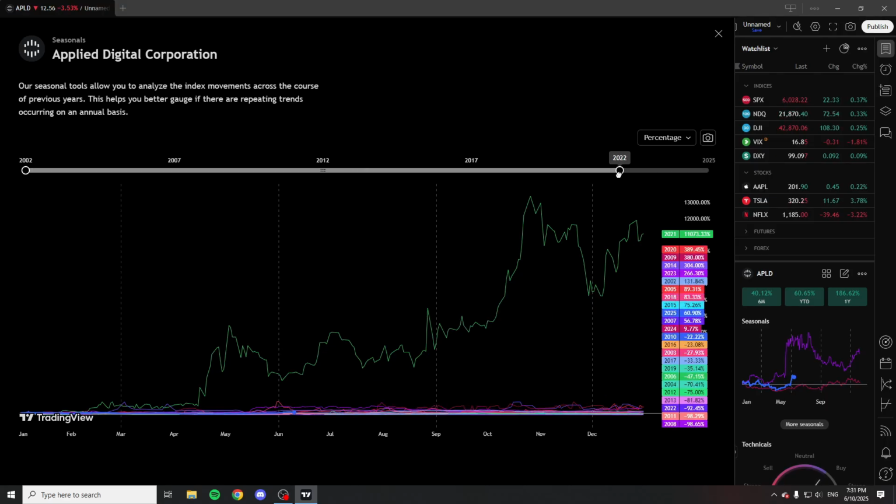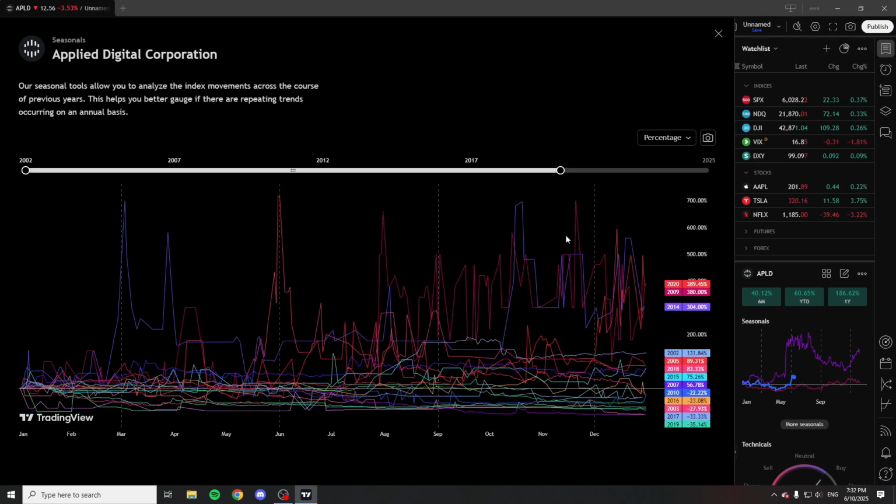But let's just remove 2021 like so. Look at it. As you can see, we have some quite great years back in 2002 where it was first traded. But as you can see, given the fact we can't really see most of the numbers down here, means they have quite many years with minus.